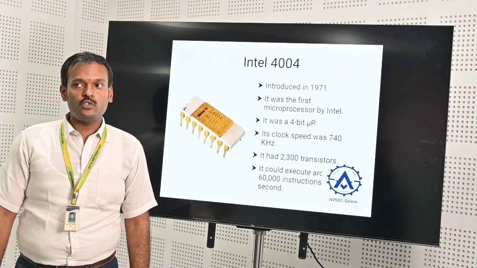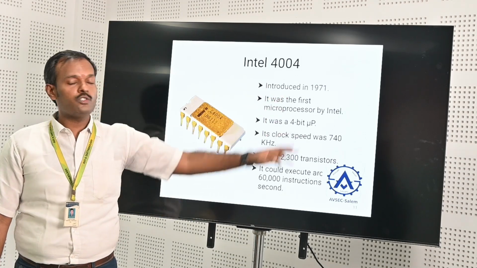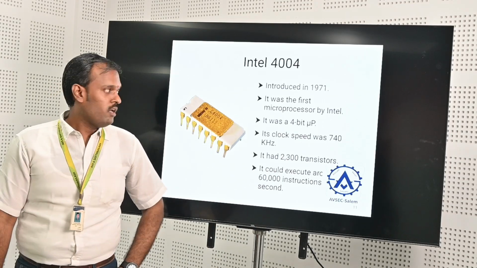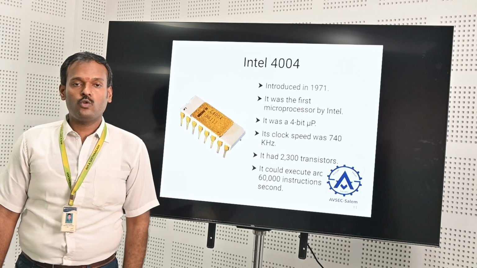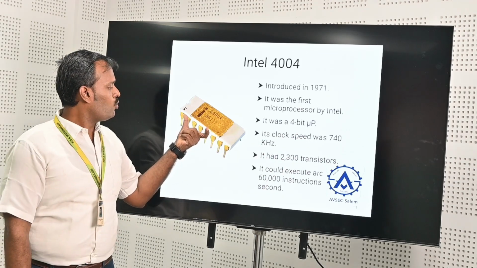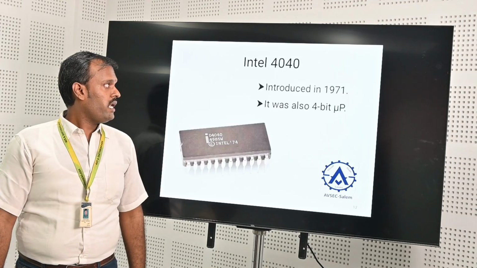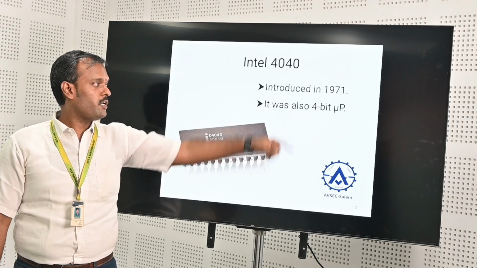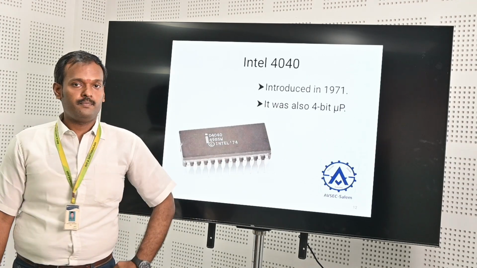First we are going to see about Intel 4004. This was introduced in 1971. The operating speed is 740 kilohertz. It has 2000 transistors in total. It is a 4-bit microprocessor.